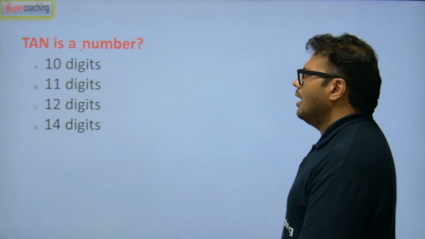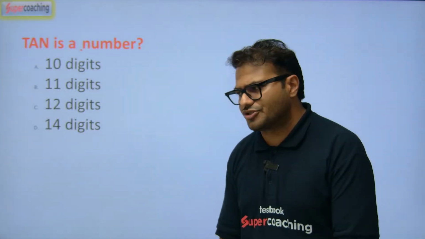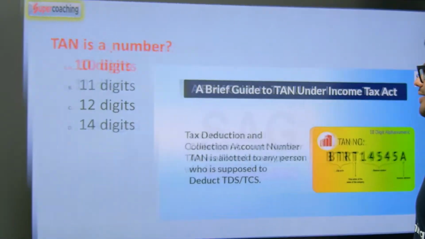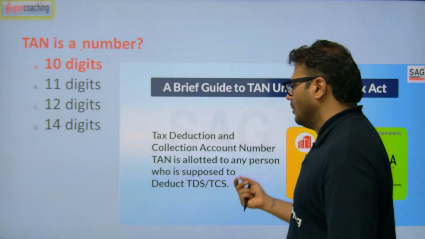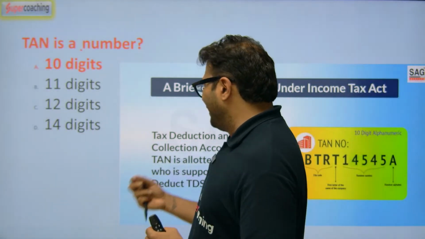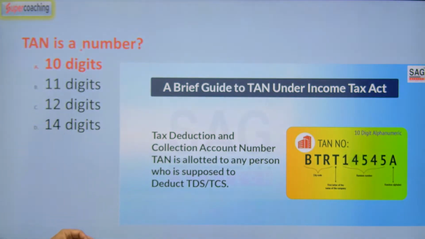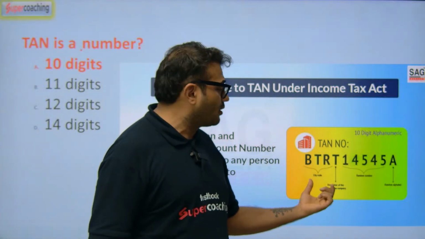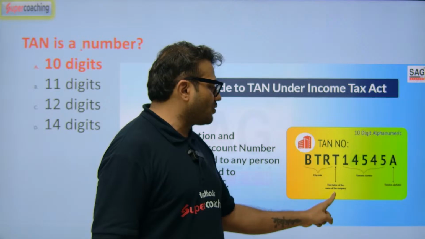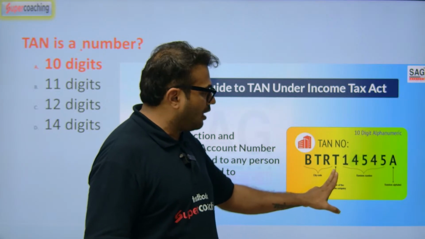TAN is how many digits? Very, very easy. Again, taxation. TAN is of course 10 digits. We use this TAN concept in Tax Deduction and Collection Account Number. So for TDS and TCS, we use the TAN concept. It is 10 alphanumeric characters. The first alphabets are the city code. Then there is the first letter of the name of the company, which is the 4th alphabet.